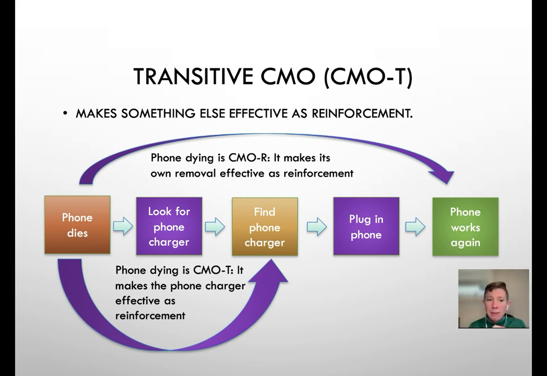So there's a CMO-T. And then with a CMO-T, there's almost always a CMO-R, which is the skin of the cucumber essentially making its own removal effective as reinforcement. So there's a CMO-R with every CMO-T. So we want to peel the skin off of the cucumber, and so we need to find the peeler to be able to do that. And then the response of looking for the peeler is increased because we want to find the peeler.